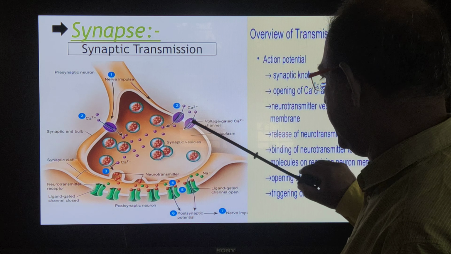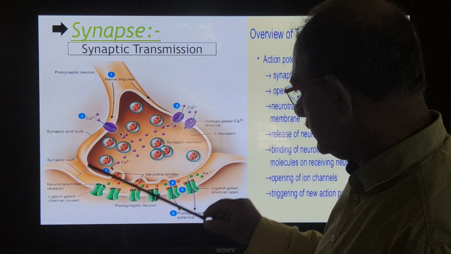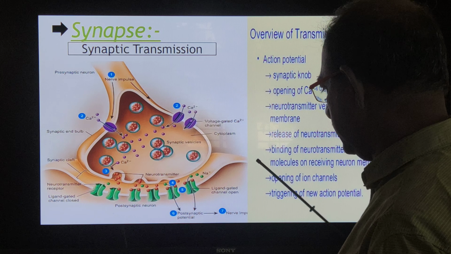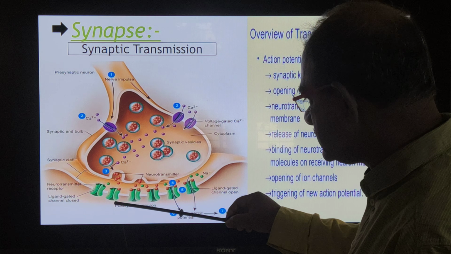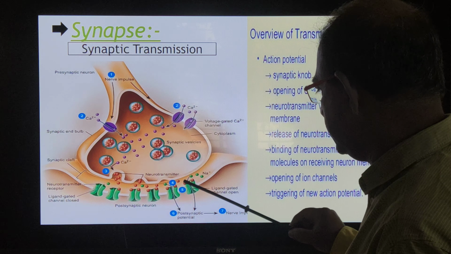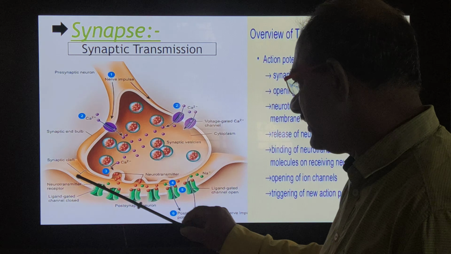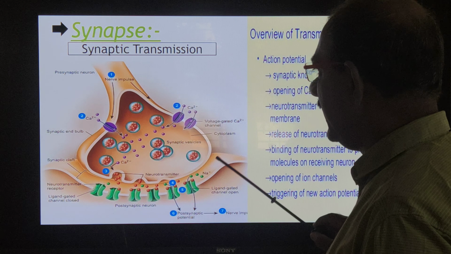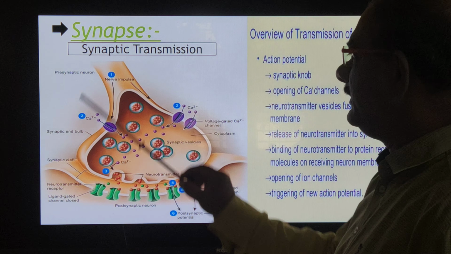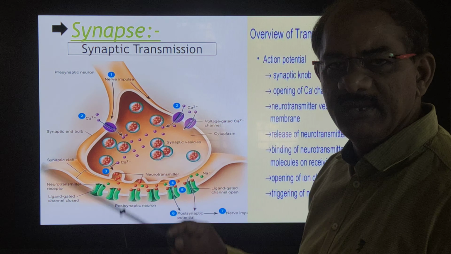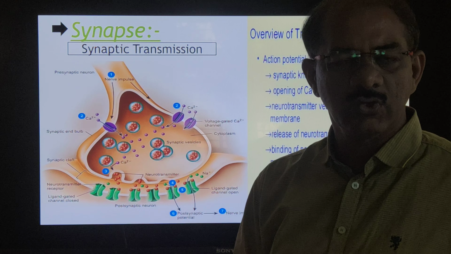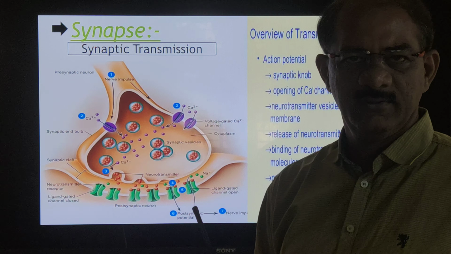That neuron is called the postsynaptic neuron. Between these two neurons, there is a gap, a junction, and that junction is called synapse.